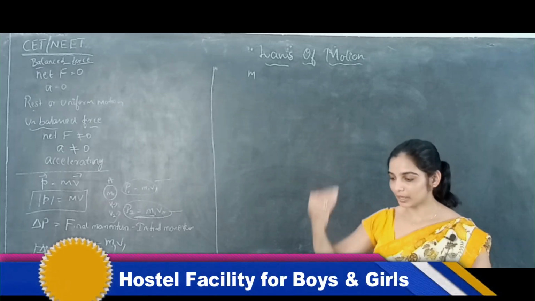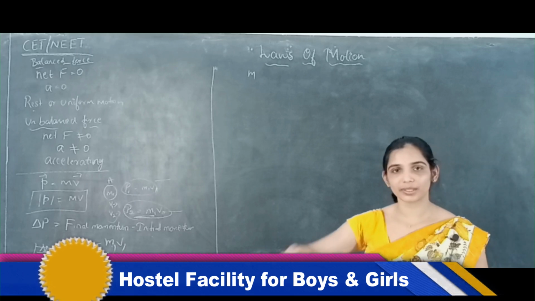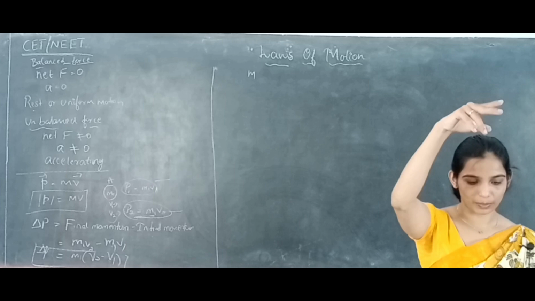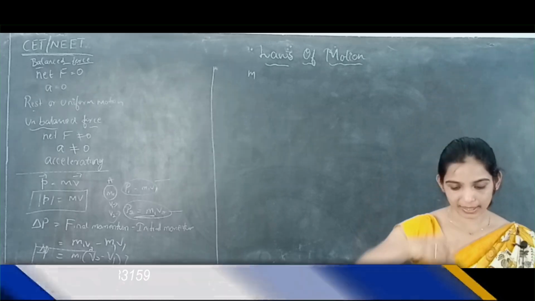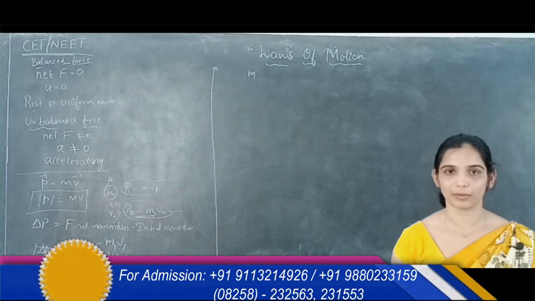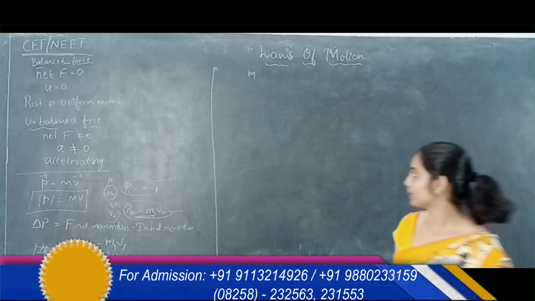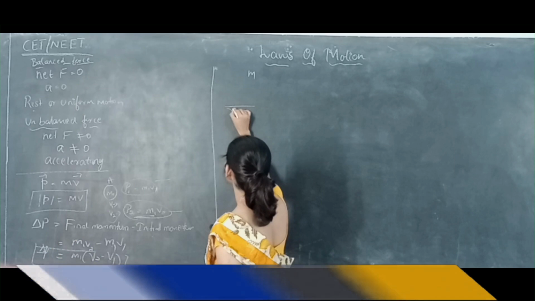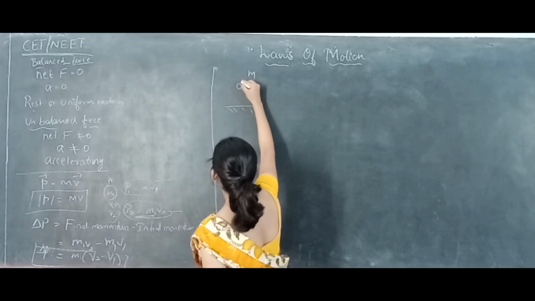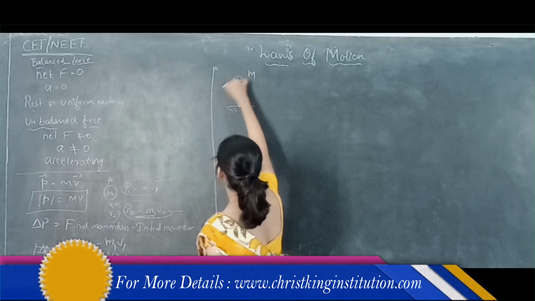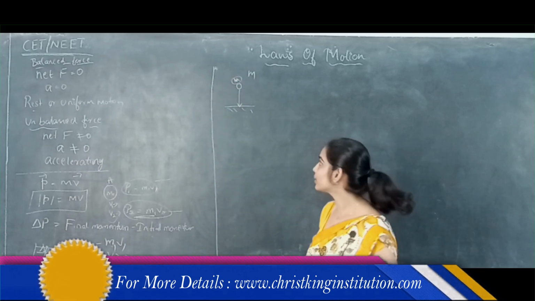So perpendicular to the ground you drop a ball. Just like how am I dropping this chalk piece? This chalk piece is acting normally to this table now, correct? Similarly, you drop a ball on the surface normally. So here is your ground and this ball of mass m is dropped normally on the surface.